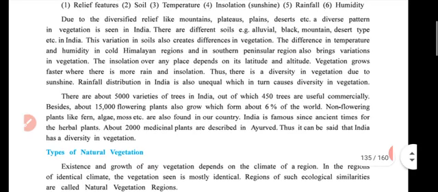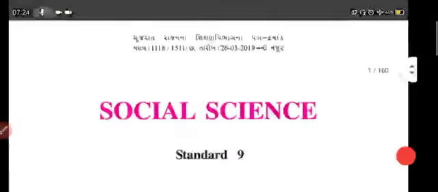The difference in temperature and humidity in the Himalayan regions and in the southern peninsula region also brings a variation in vegetation. The insolation over any place depends on its latitude and altitude. Vegetation grows faster where there is more rain and insolation. Thus, there is a diversity in vegetation due to sunshine. See, students, here are given the reasons and types of soil, rainfall, humidity, insolation, relief.